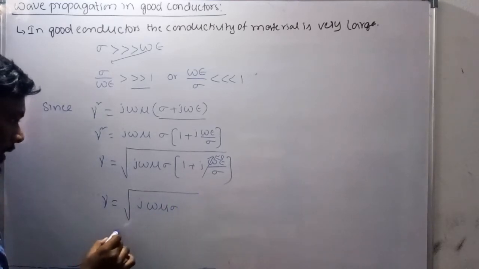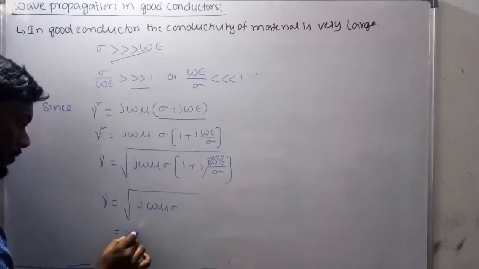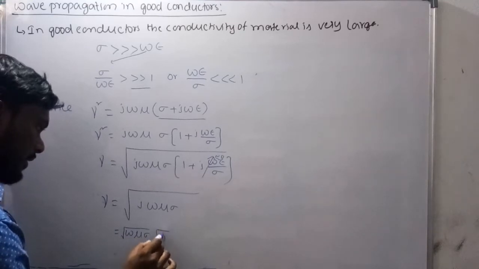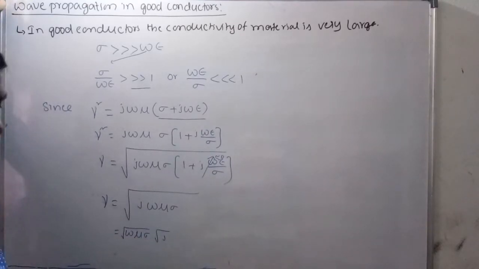Now I am separating it as the square root of omega mu sigma and the square root of j. This property is from the mathematical concept of complex numbers.